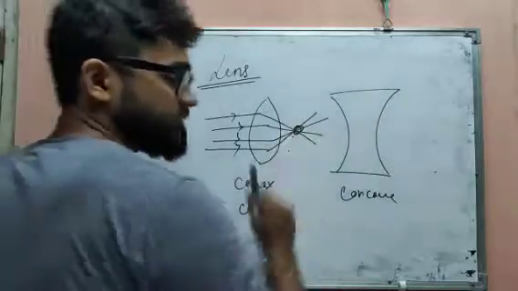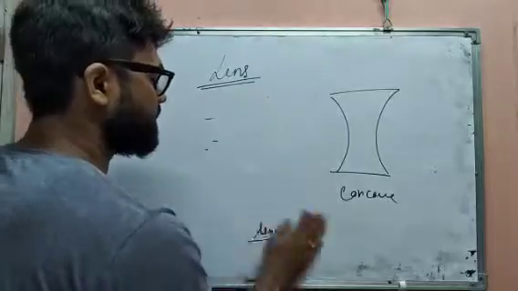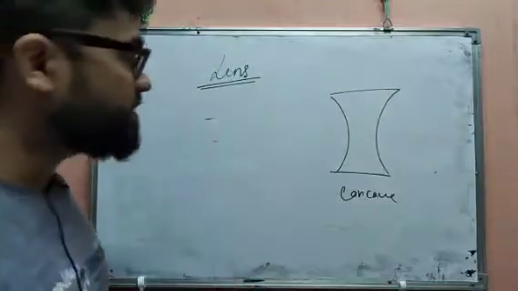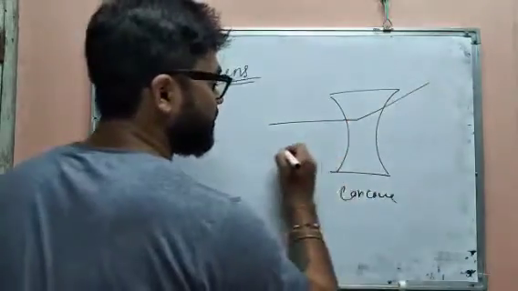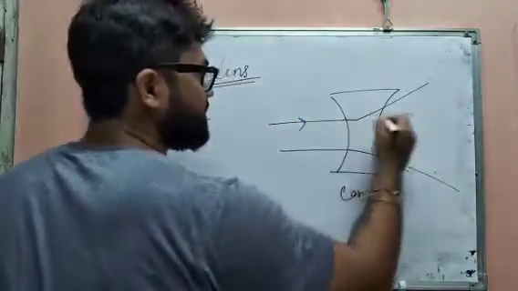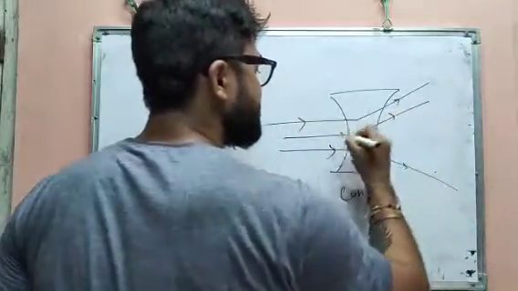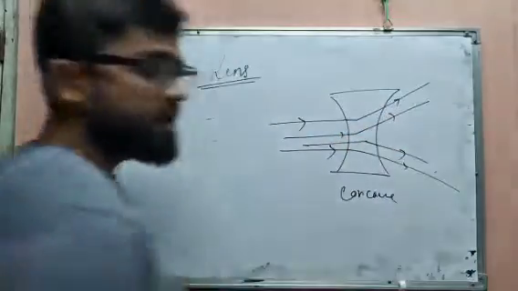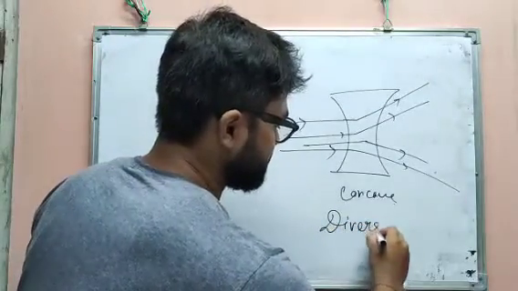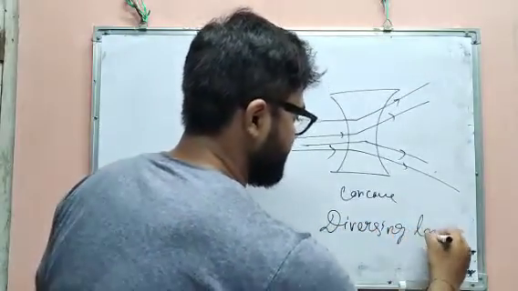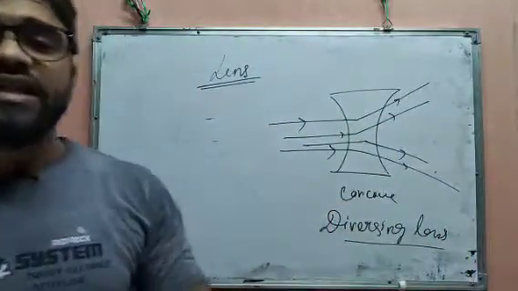Also, for the concave lens, if the ray of light comes like that, it is diverged. It always diverges. Can you see that it is always diverging? So this type of lens is also called diverging lens. This is called converging lens, and this is called diverging lens.